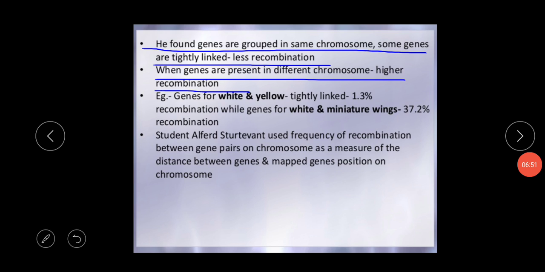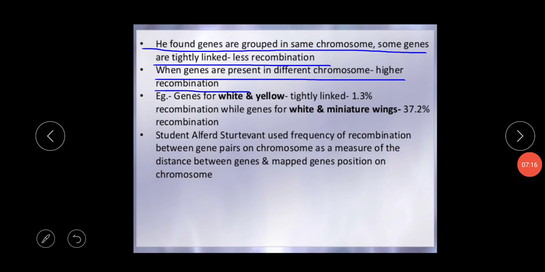The frequency of recombination is higher if the genes are loosely linked, which means the linkage is weak. So the genes are present on different chromosomes. What does it mean? It means the genes are loosely linked. What is the meaning of loosely linked genes? It means the linkage is weak between the two genes.